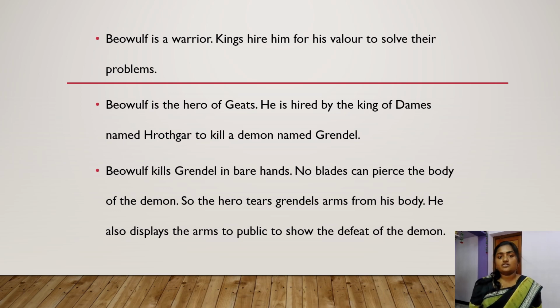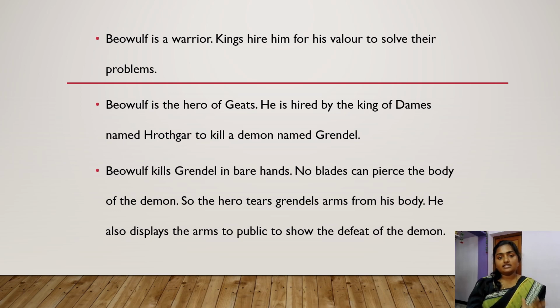So he goes there and solves their problems, and he is now hired by a king called Hrothgar, the king of the Danes. And he is hired to kill a demon called Grendel. Okay, Beowulf is a hero, and the villain here is Grendel. And Beowulf kills Grendel with his bare hands. So he kills with his hands. Why does he do that? He didn't have a sword or whatever.